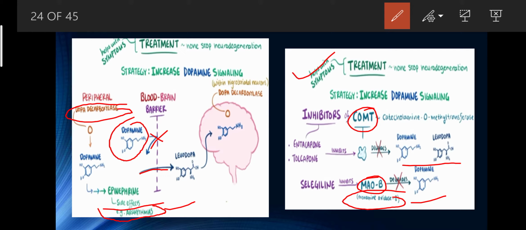By using drugs that inhibit those molecules, like entacapone, tolcapone and selegiline. Entacapone and tolcapone inhibit the COMT enzyme, and selegiline inhibits the MAO-B enzyme. Then the dopamine and levodopa molecules are not degraded by these enzymes.